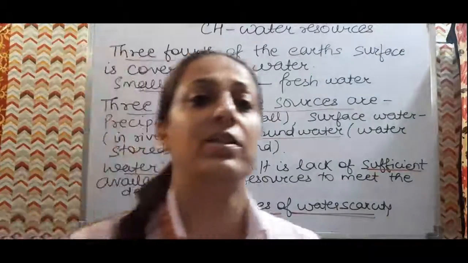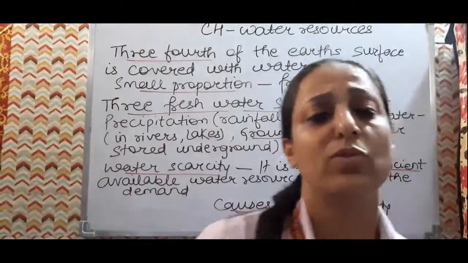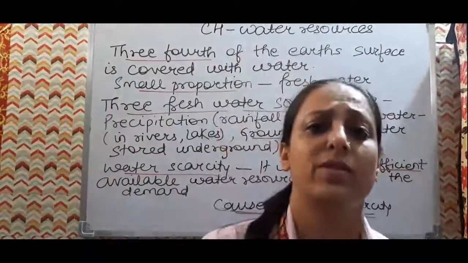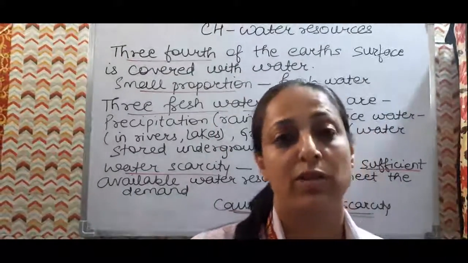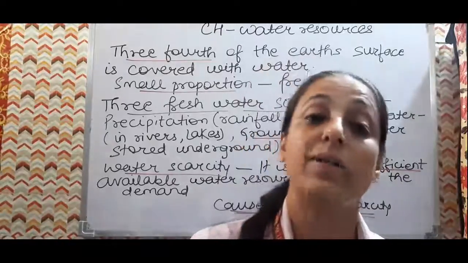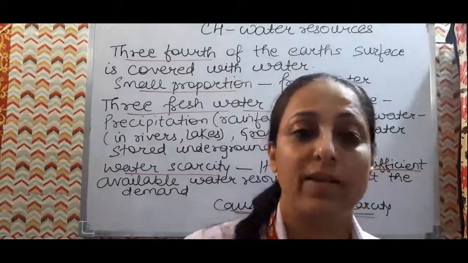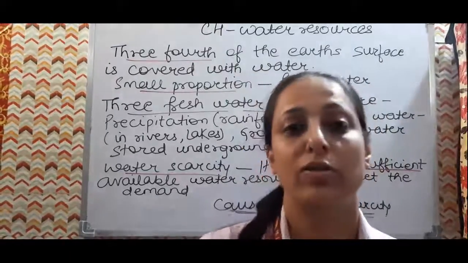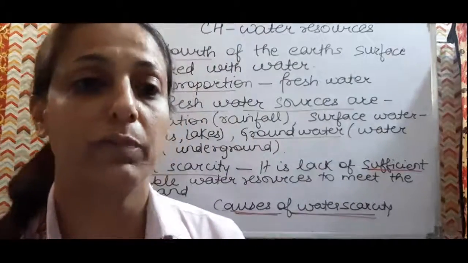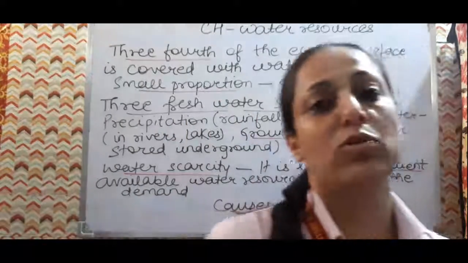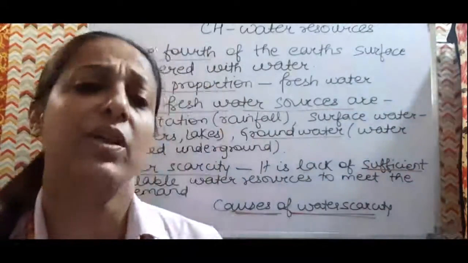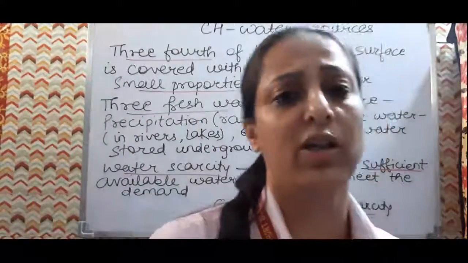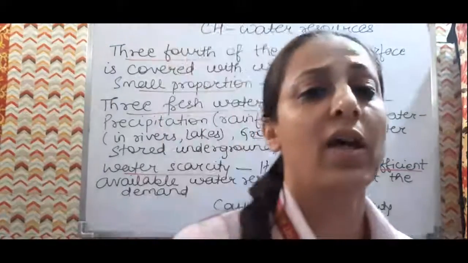Then industrialization: so much water is required in industrial processes. Then in power generation, these industries require power also, so there also water is required. Urbanization: in urban areas the demand is more, the pressure of the population is more on the scarce resources. Then overexploitation we are doing in the rural and urban areas of these limited water resources.